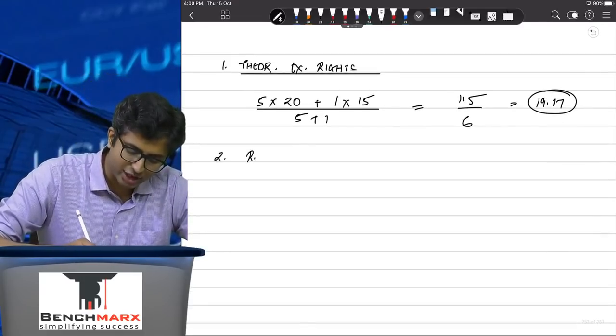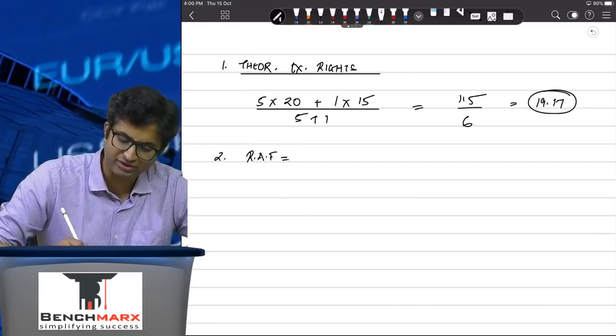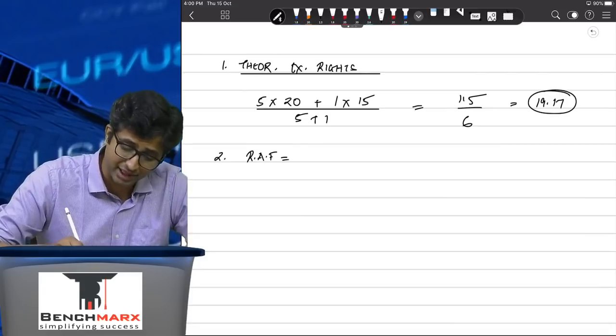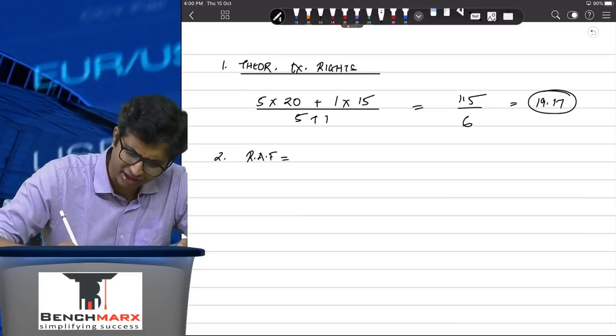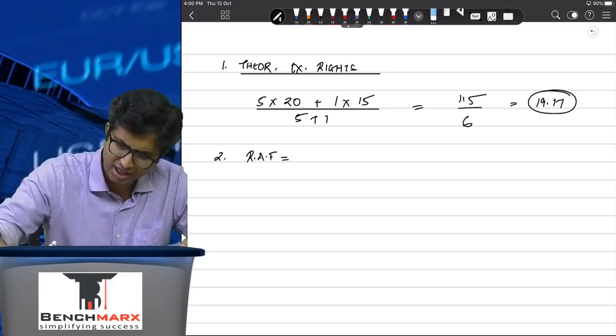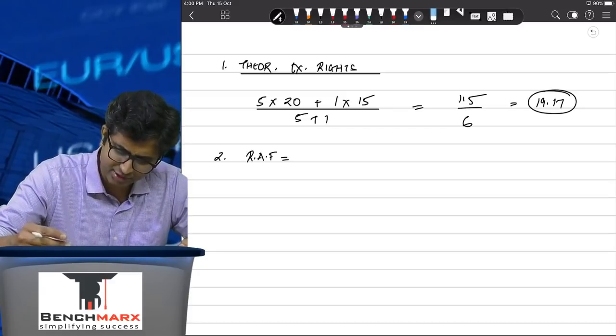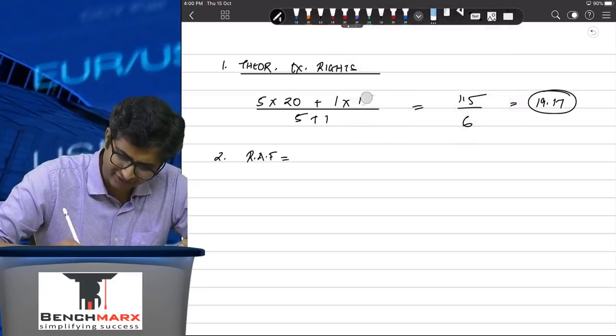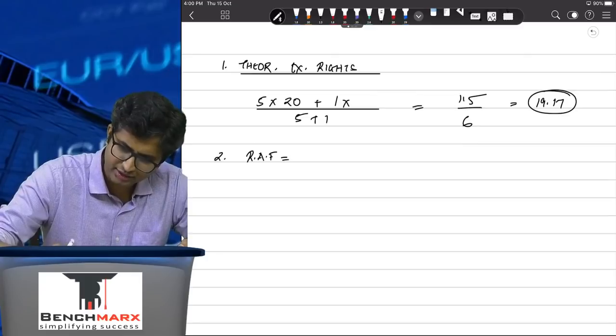From this, you will calculate what is called RAF, that is the rights adjustment factor. What is a rights adjustment factor? We will say that the price prior to the rights issue was... let me do one thing, take this a little lower. Just a second, let me work this out properly. Let's say this was 12, or this was 6 rupees, to make it easy. Just a second.